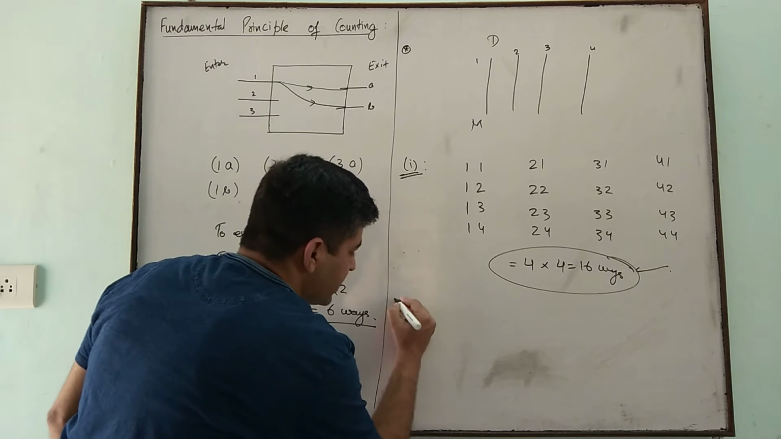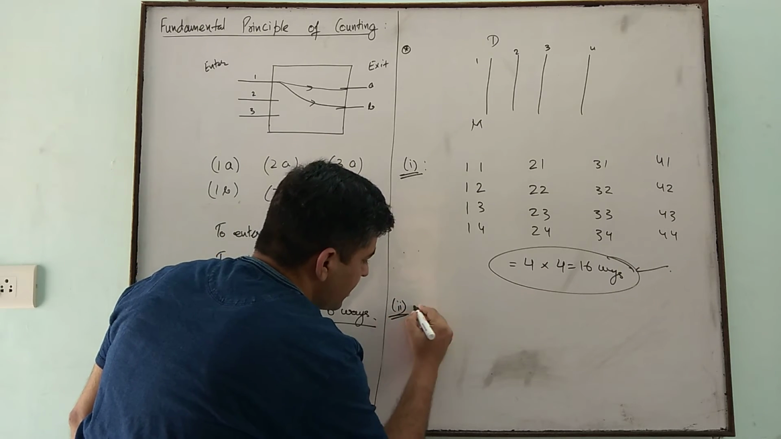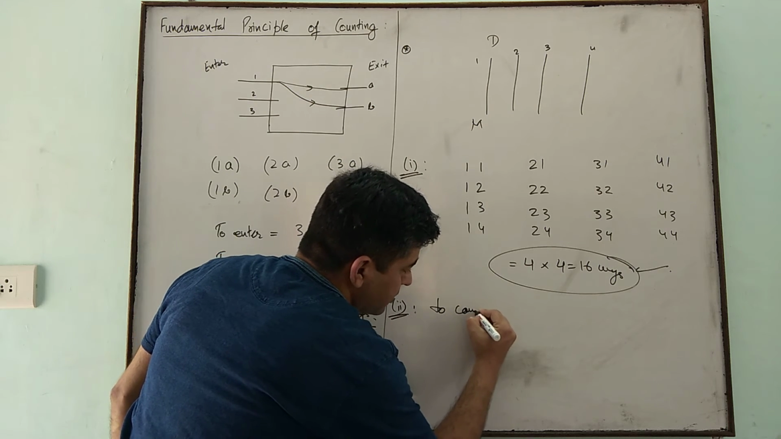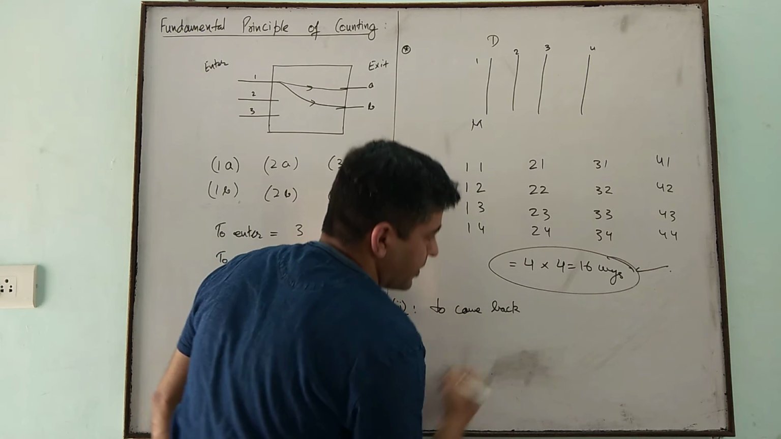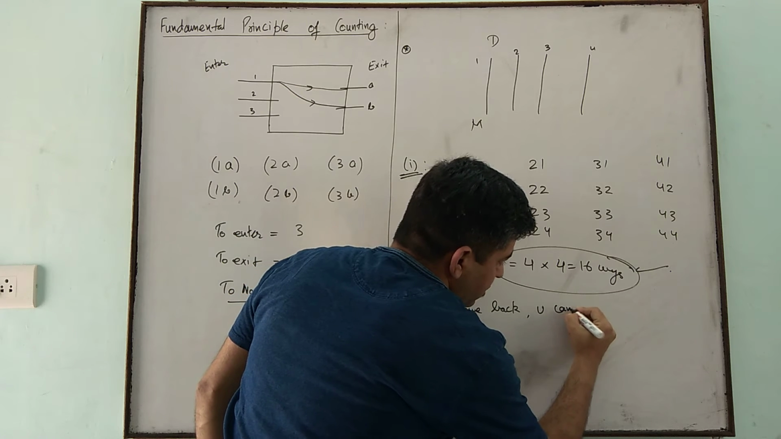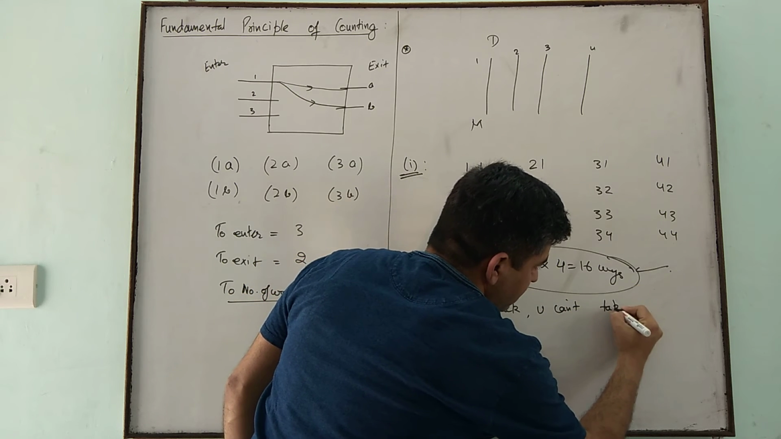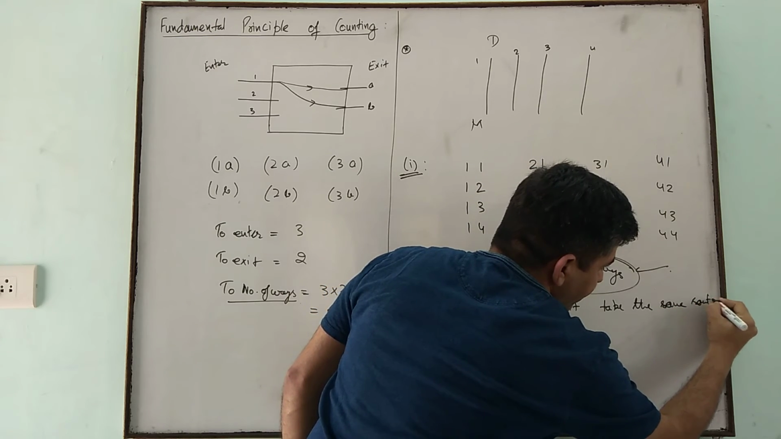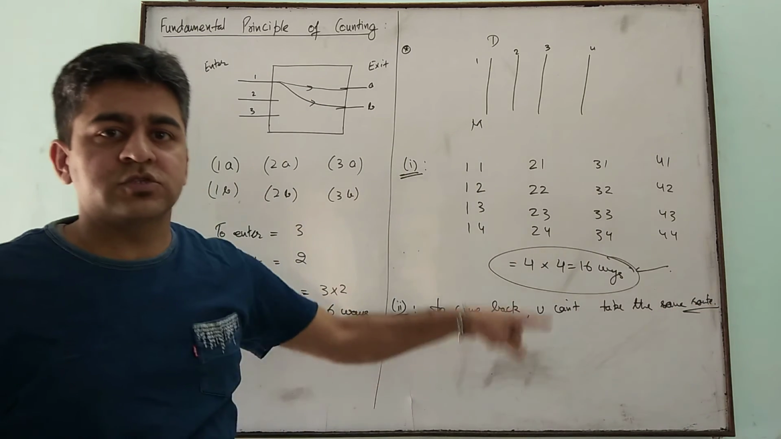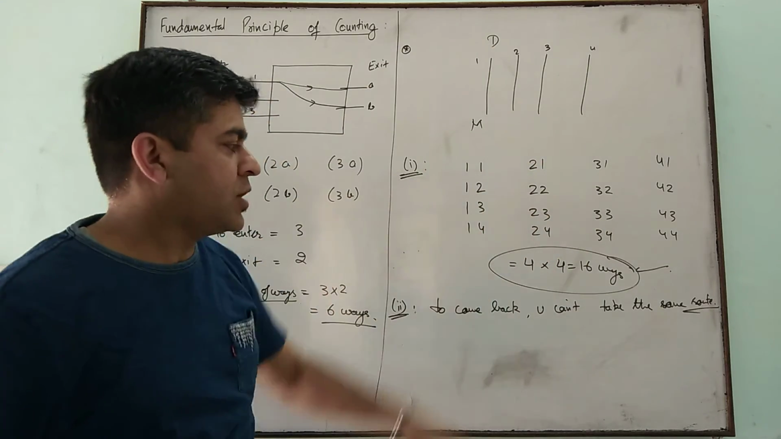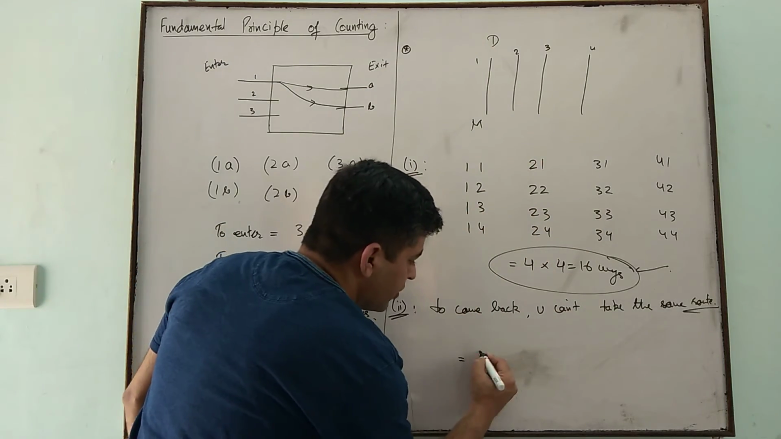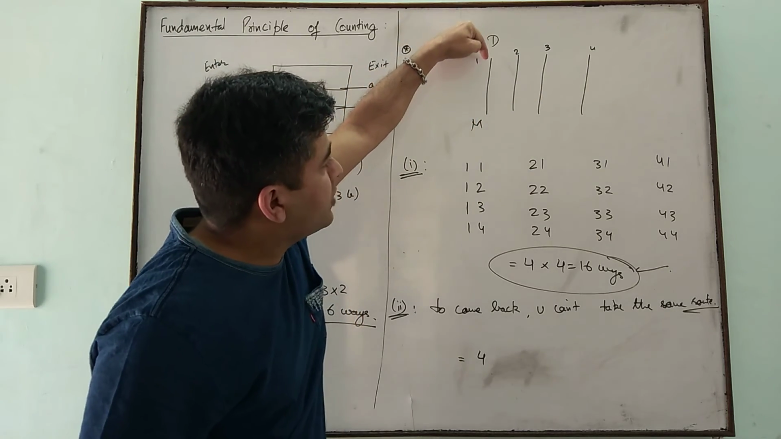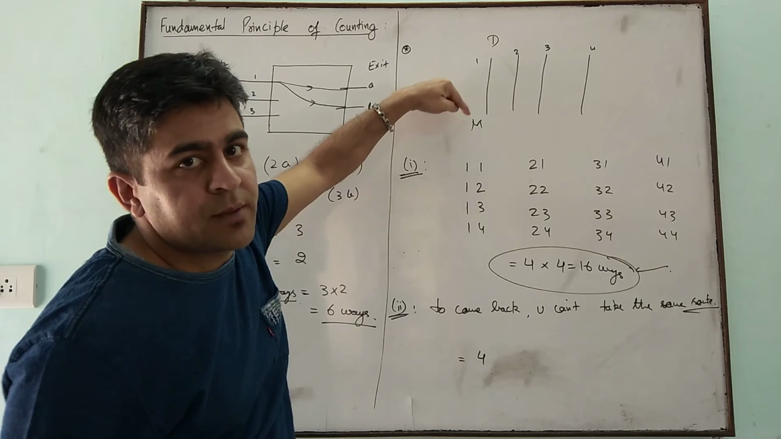Now suppose we put one condition in it. The condition is that to come back, you cannot take the same route by which one is going. He cannot take the same route to come back. So to go we have 4 ways, but suppose he is going by route number 1, he cannot come back by route number 1.